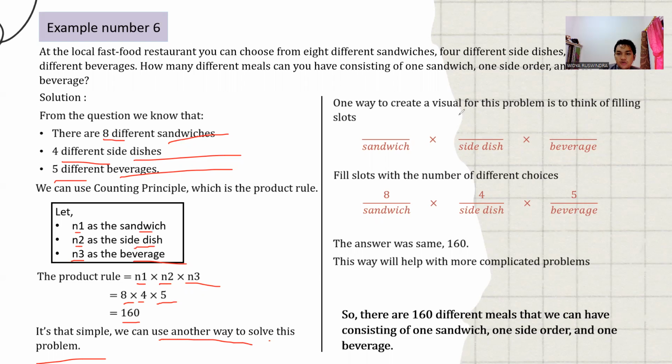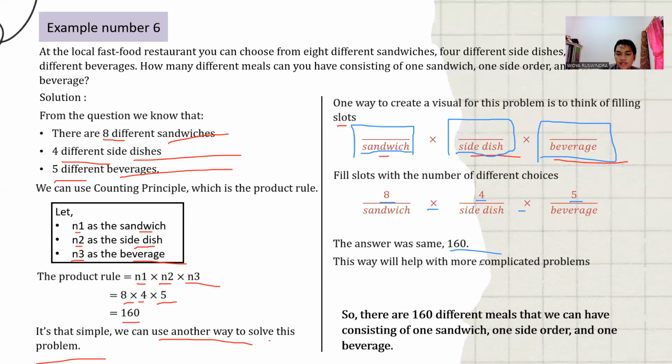One way to create a visual for this problem is to think of filling slots. We have a slot for sandwich, a slot for side dish, and a slot for beverage. Next, fill each slot with the number of different choices: sandwich has 8 different, side dish has 4 different, and beverage has 5 different. So we multiply them all, and the answer is the same, 160.